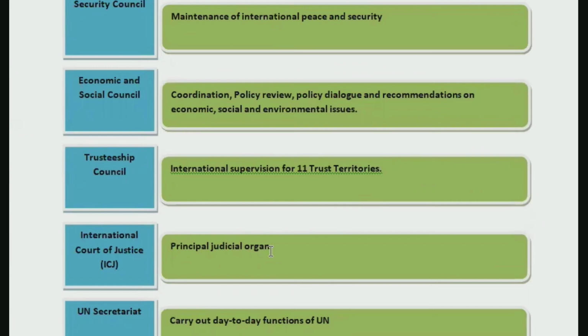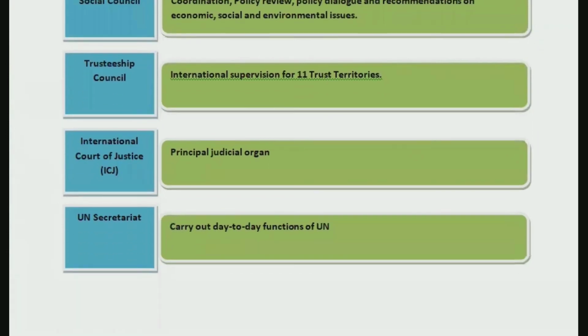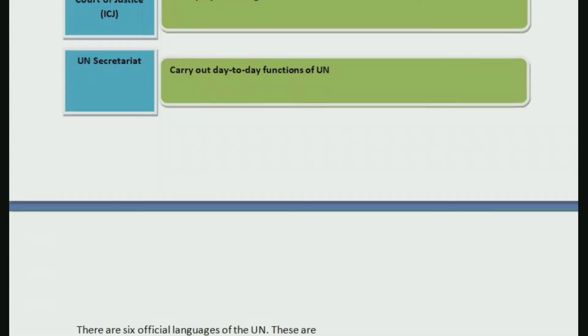Inside each of them, there may be different things like how ICJ will function, what is its composition, where is it located. There are plenty of questions which may be asked. Like there can be a question on which was the first case decided by International Court of Justice. This, in fact, was a question in our PhD entrance exam: which was the first case, and what area was it related to. So there can be a question like that as well. All these organs we are going to study in detail in the coming classes, but today you can just remember how they differ from one another.